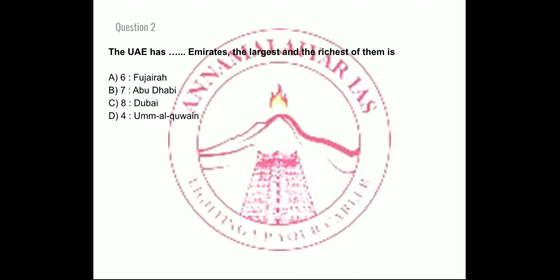The UAE has dash emirates. The largest and richest of them is: option A, 6 emirates, and Fujairah is the richest. Option B, 7 emirates, Abu Dhabi is the richest. Option C, 8 emirates, and Dubai is the richest.